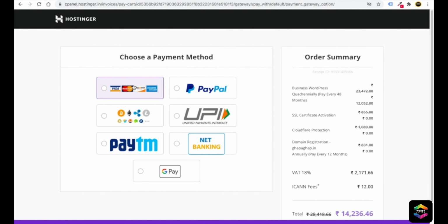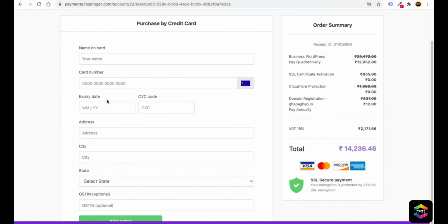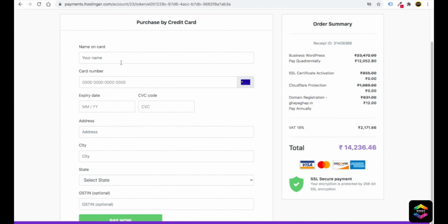So here I will pay with a debit card or credit card. You can choose according to your requirements. Whatever you want to pay with, you can do PayPal or UPI. So friends, here I will put in my payment method.